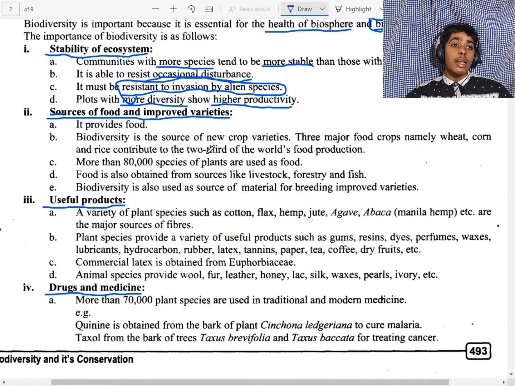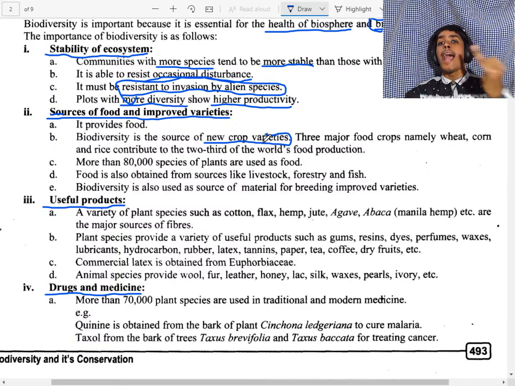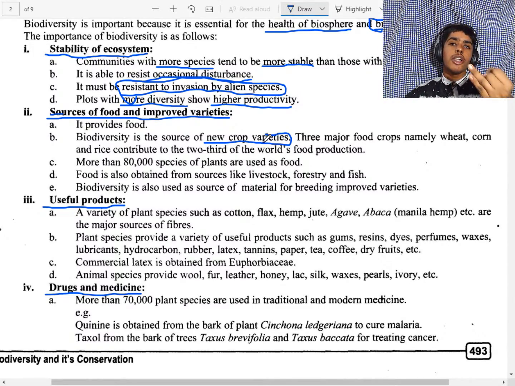And it helps in the production of new crop varieties. They have natural local varieties and wild varieties. For the production of new varieties, we can cross the local varieties and the wild varieties.